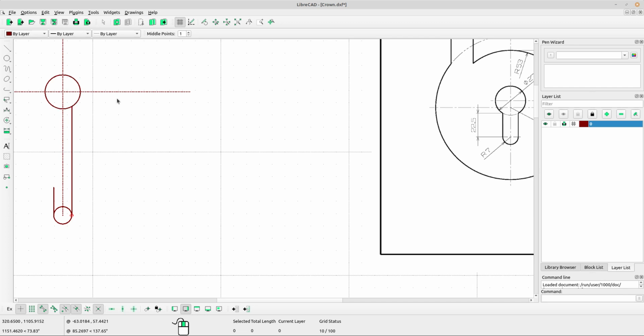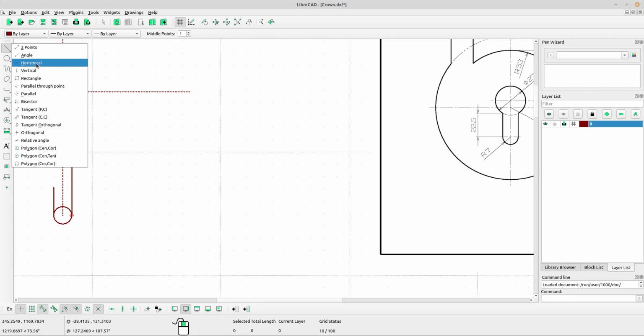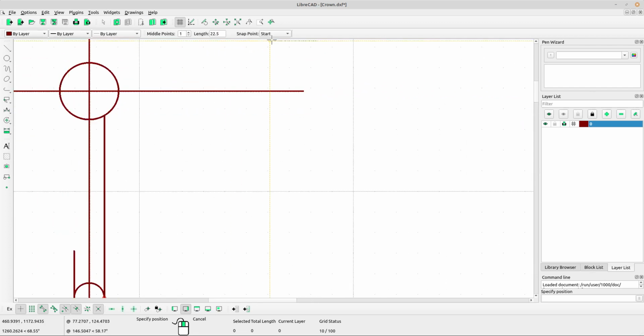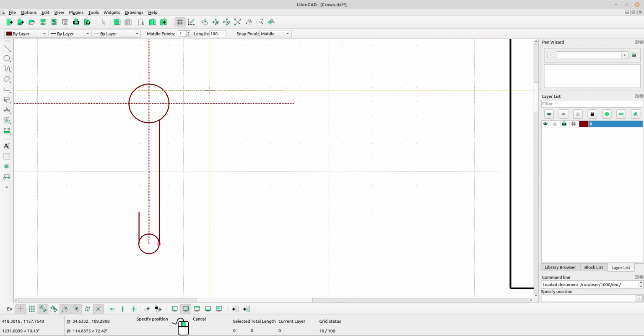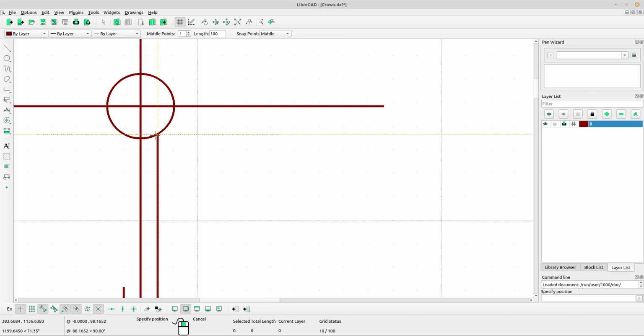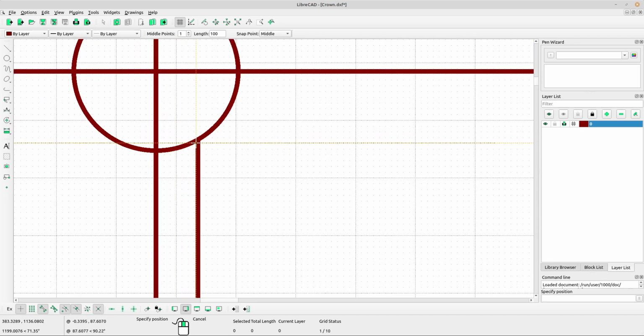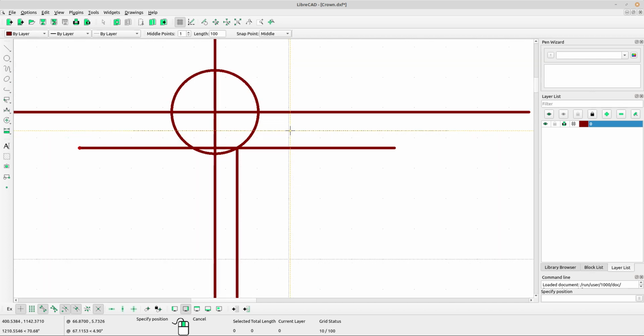Right click to escape, right click again, and then select horizontal line. Type the length for the horizontal 100 and select snap point middle. Okay, and left click at the point at the intersect line and the circle.